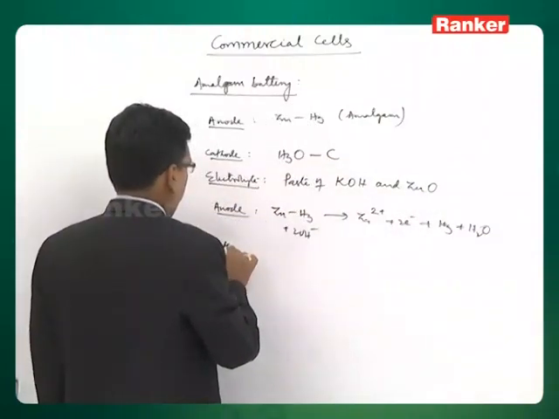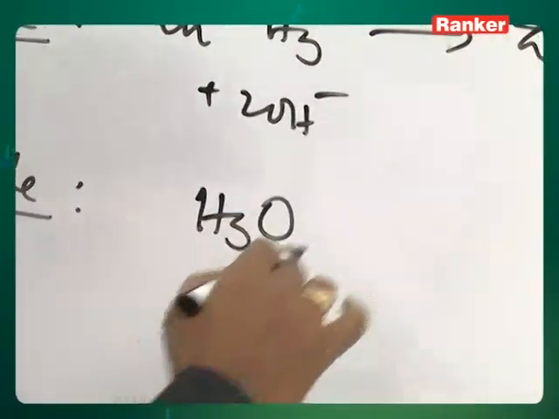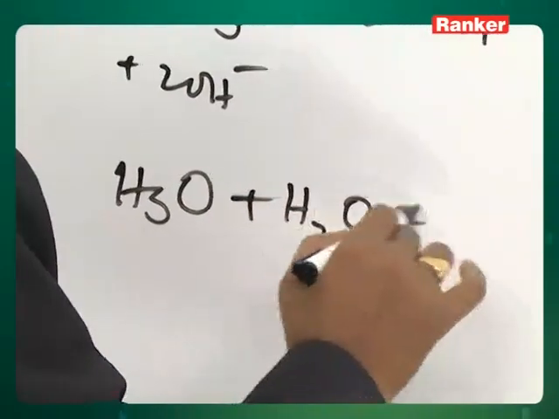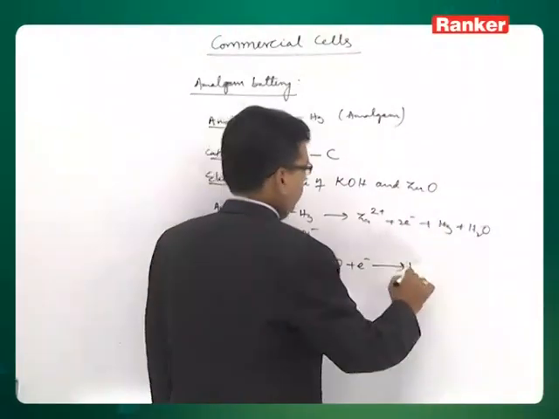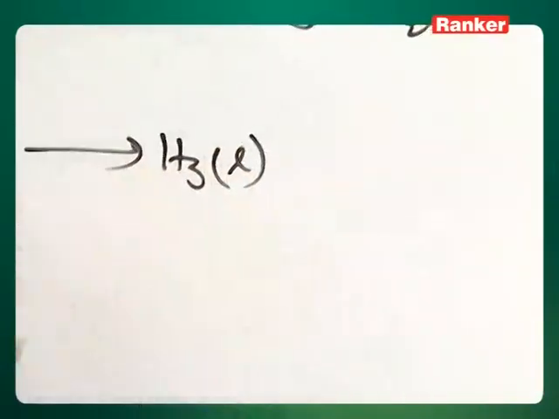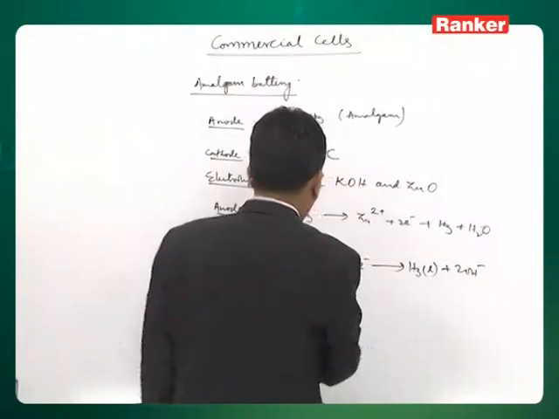And at the cathode, it is HgO plus H2O reduces to mercury liquid and of course 2OH minus.